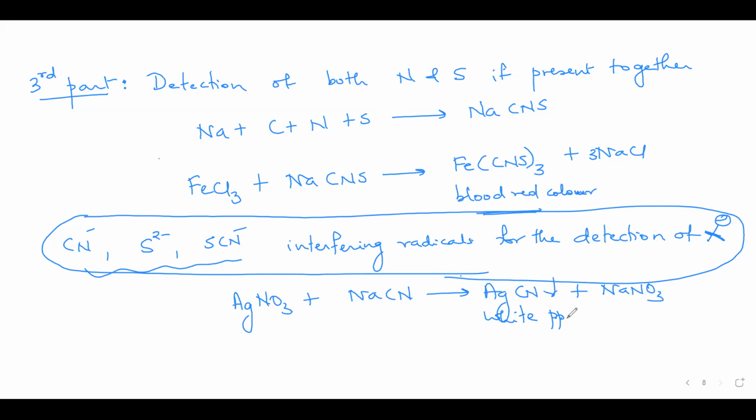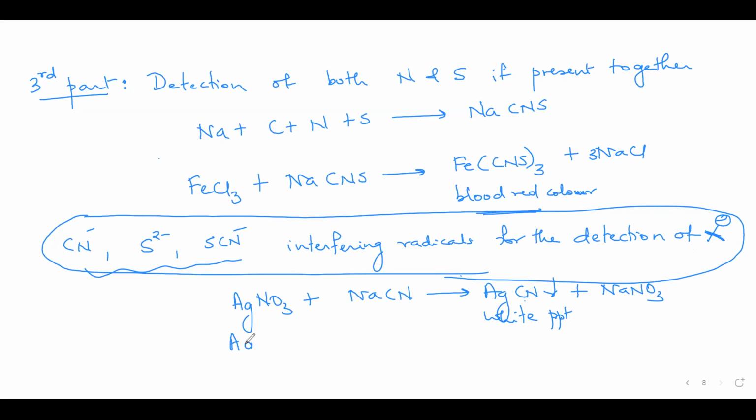So will you be able to find out whether the white precipitate is silver cyanide or silver chloride? No, am I right? Yes, ma'am. You will just see it as a white precipitate. But that white precipitate could be due to chloride, or if nitrogen is there, it will also give you this white precipitate of AgCN.